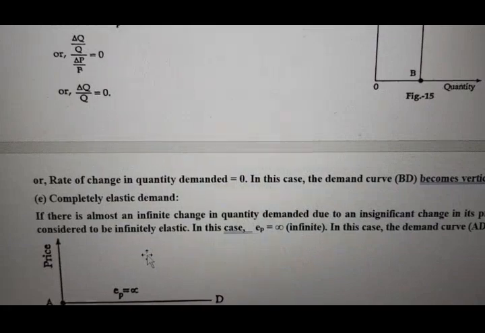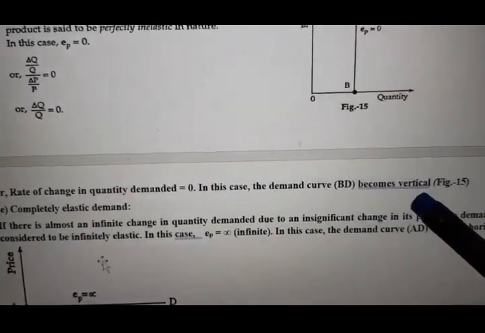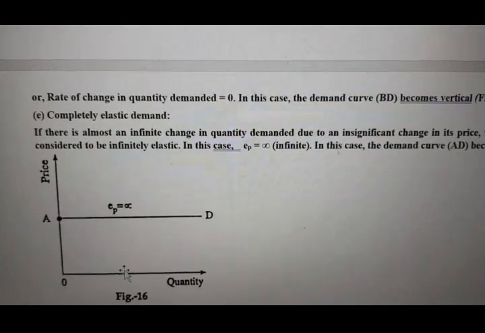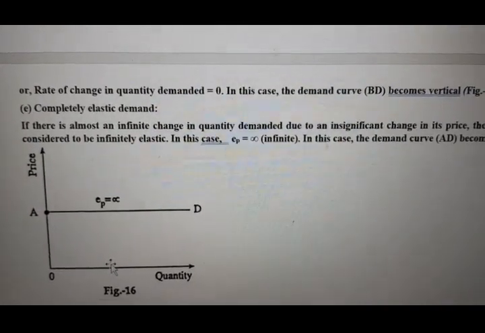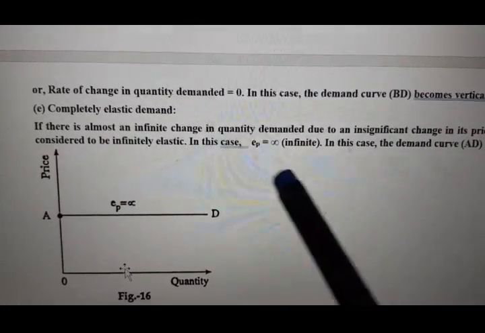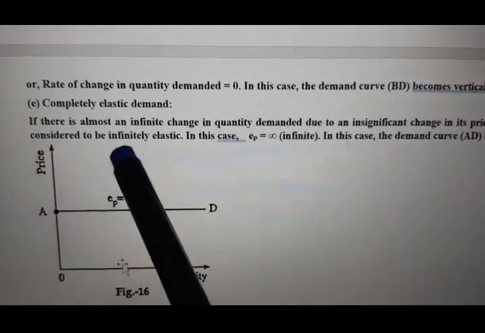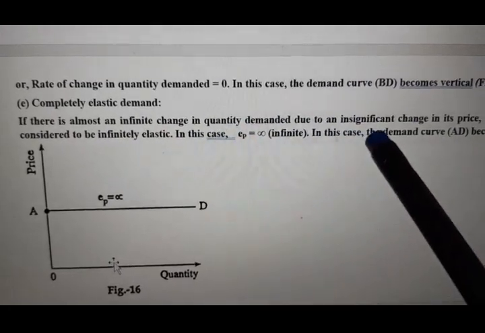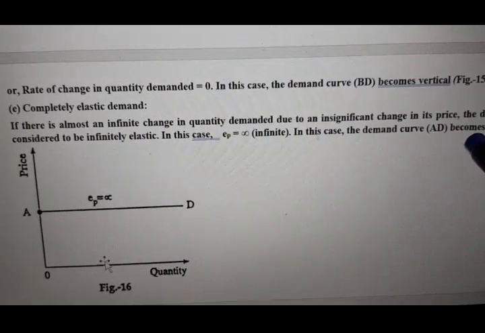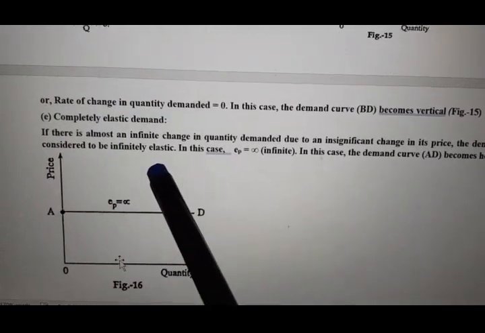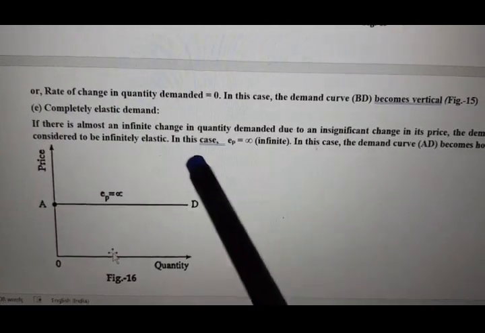So here the demand curve takes the shape of a vertical straight line. Next, completely elastic demand. I told you this is not a realistic situation. Here, if there is almost an indefinite change in quantity demanded due to an insignificant change in its price, the demand for the commodity is considered to be indefinitely elastic.